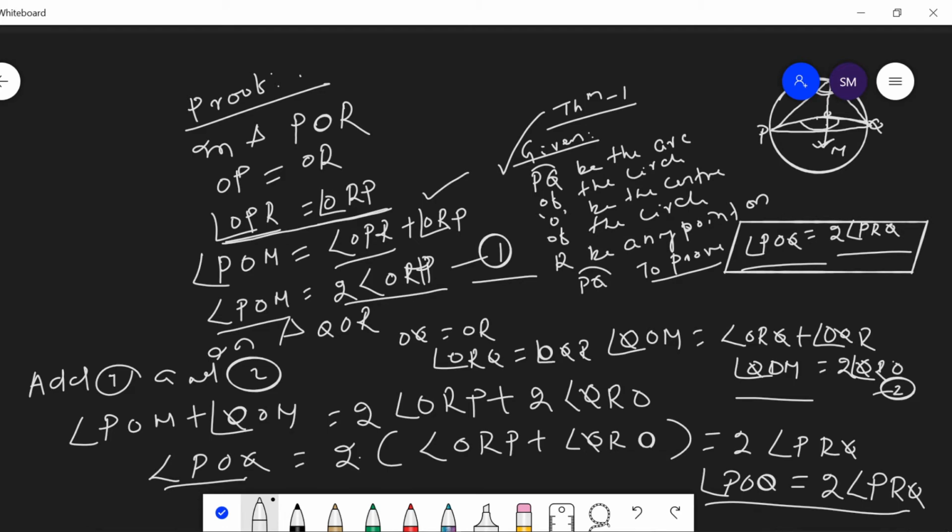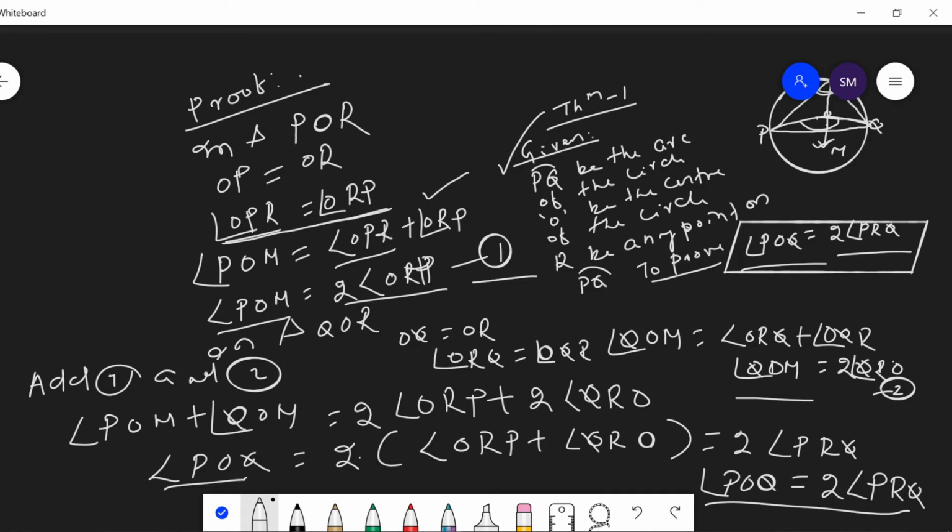Then by isosceles property, OPR angle is equal to ORP angle. Then by exterior angle property, POM angle is equal to OPR plus ORP.